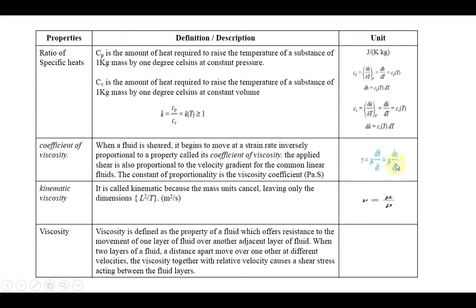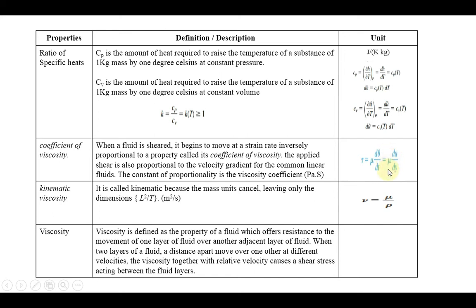Okay, that is what we are saying, that du by dy. Simply, we can say as per Newton's law of viscosity, the shear stress is directly proportional to the velocity gradient. To remove the proportionality, we introduce the constant called the coefficient of viscosity, mu. That is why the term comes. The mu will be constant for the particular medium.